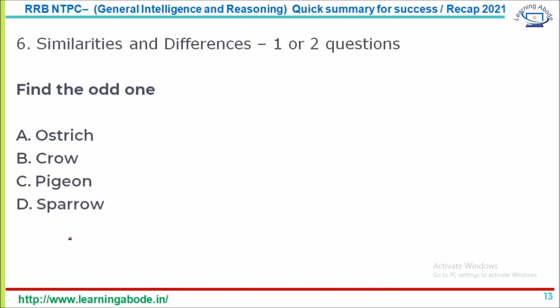And similarities and differences, that is another popular one. You have to find the odd one out. You get typically 1 or 2 questions on this. So here, find the odd one out. You are given 4 options: ostrich, crow, pigeon and sparrow. And as you can see, among these, crow, pigeon and sparrow can all fly, whereas an ostrich can't fly. So ostrich is the odd one out here. So ostrich is the answer for question number 6.